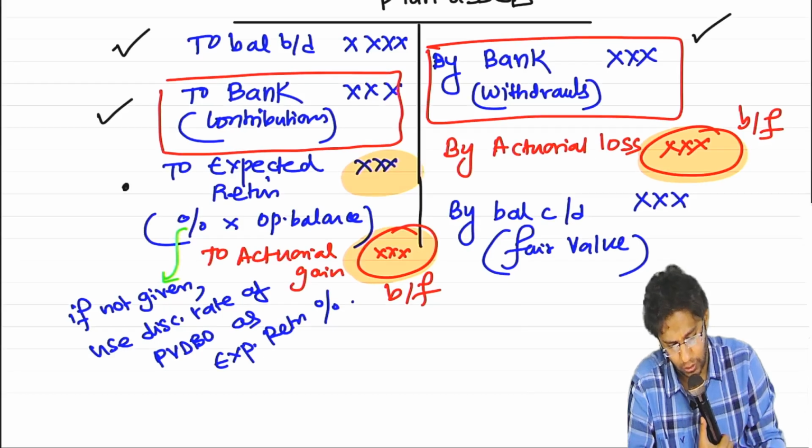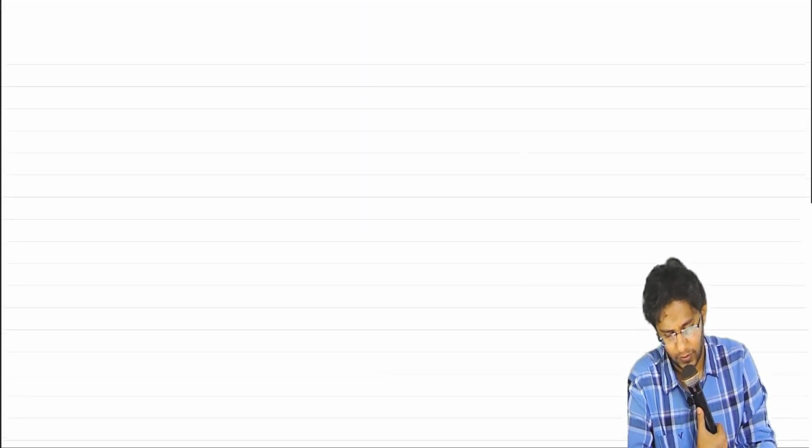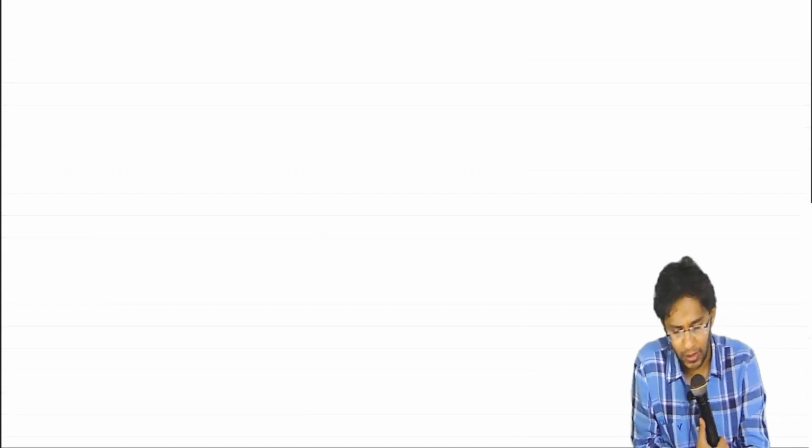What you do is draw two ledger accounts. You need not write the question, I will package it. Draw two ledger accounts, each with 5-6 lines.